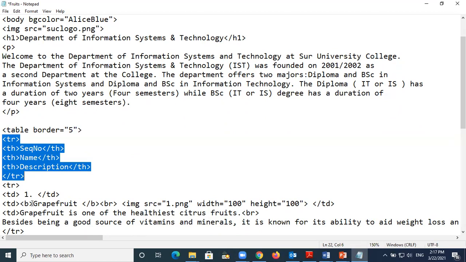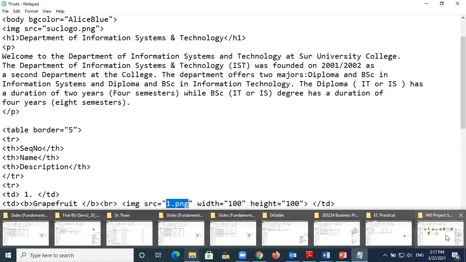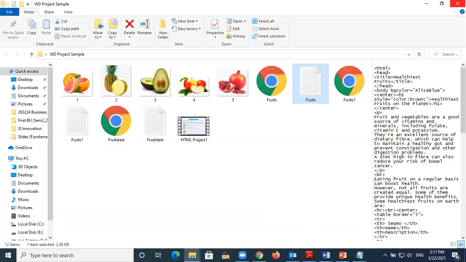So here I put the bowl because I want the fruit things to be the bowl. That's why I put the fruit here, bowl. Okay, and then also I have the image. Image means that I have a 1, 2, 3, and so on. I have an image like this. So this image I'm going to show you here. I have here, for example, not this one. Yes, this is the things. Okay, so I have 1, 2, 3, 4, 5. I have 5 images.